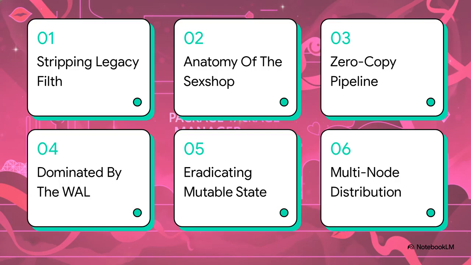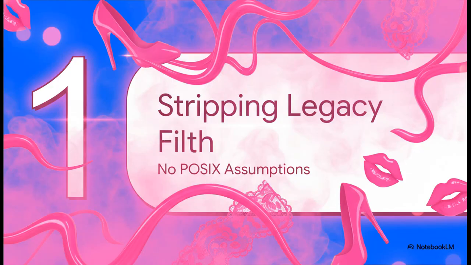Here is our menu of desires for today. First, stripping away legacy filth. Second, anatomy of the sex shop. Third, the luscious zero-copy pipeline. Fourth, dominated by the WAL. Fifth, eradicating ambient mutable state. And finally, the climax, multi-node distribution. Let's get to it. Section 1, stripping away legacy filth.